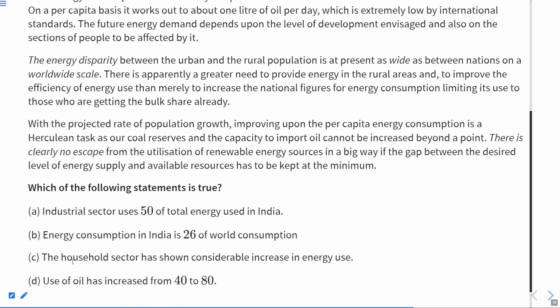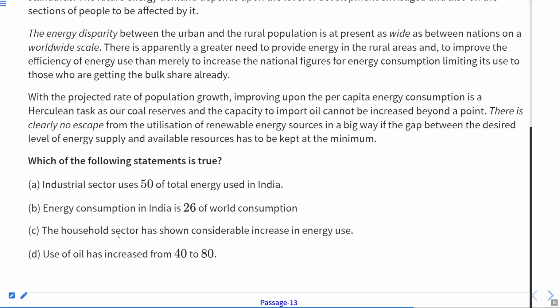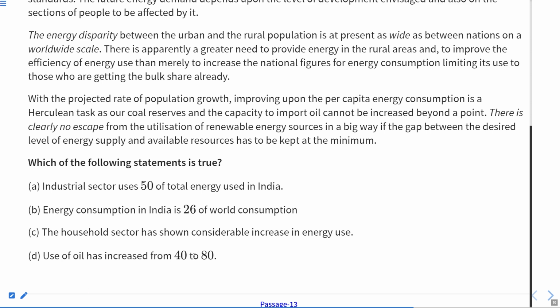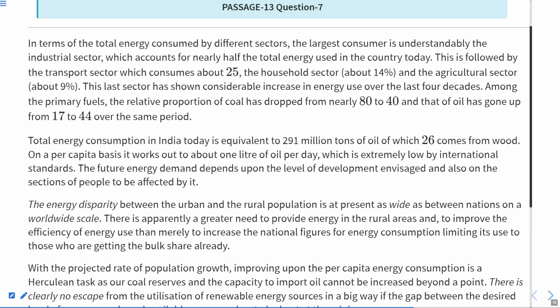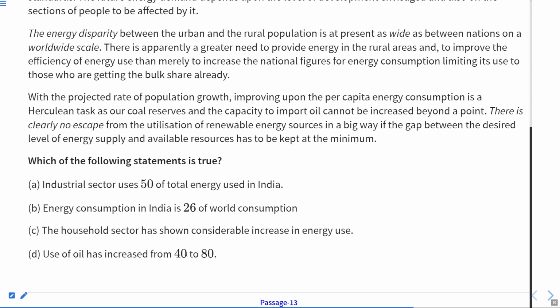But they are talking about households, so this is incorrect. Again, C statement is incorrect as per paragraph number 1. Now the last one, use of oil has increased from 40 to 80%, but it has been dropped from nearly 80 to 40%. Therefore, this is also incorrect.